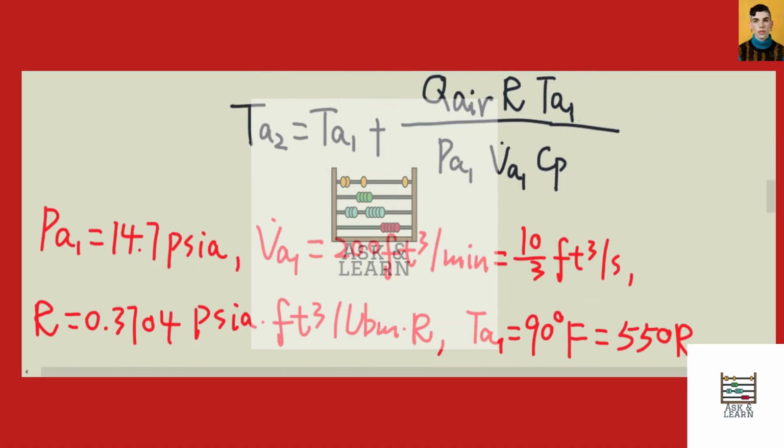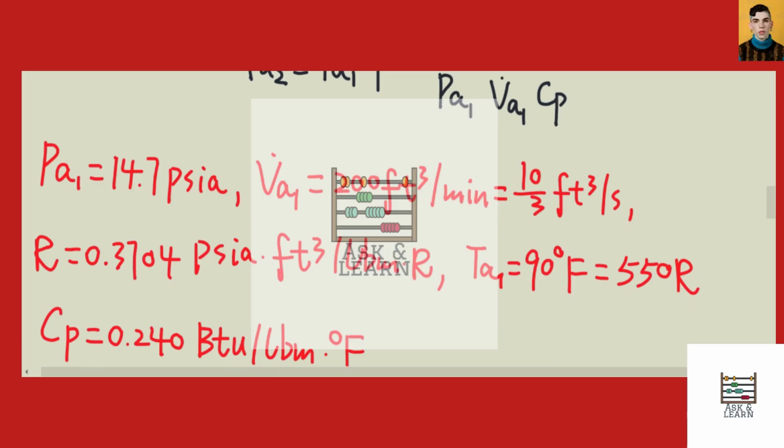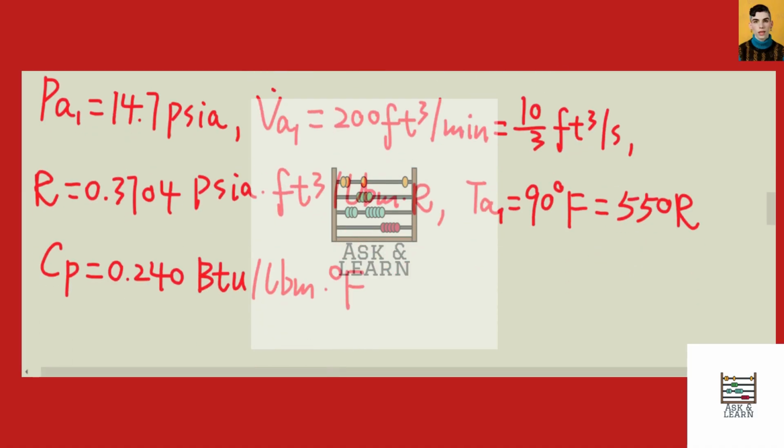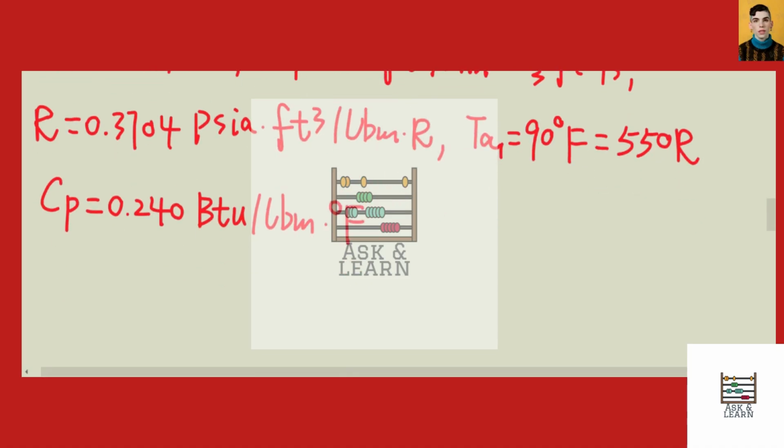We know the inlet pressure for the air is 14.7 psi, and the volume flow rate is given as 200 feet cubed per minute, which is about 10 over 3 feet cubed per second. The gas constant for the air is 0.3704 psi times feet cubed per pound mass times Rankine. The initial temperature is 90 degrees Fahrenheit, which is 550 Rankine. And the specific heat for the air is 0.24 British thermal units per pound mass times degree Fahrenheit.